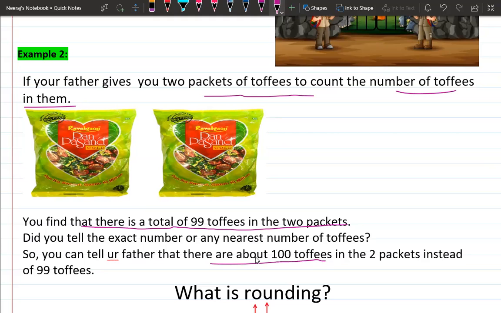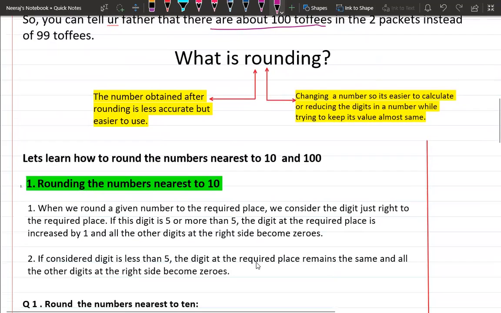Based on these two examples, what is rounding actually? The number obtained after rounding is less accurate but easier to use. It is not an accurate value, but it is easier to use. One more definition of rounding is changing a number so that it's easier to calculate, or reducing the digits in a number while trying to keep its value almost the same. The value is almost the same, but to make the calculation easy, we reduce the digits in a number.